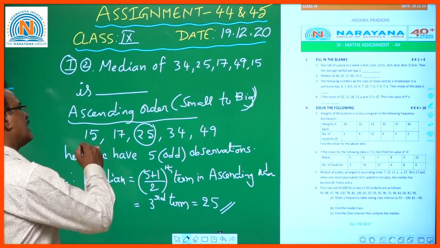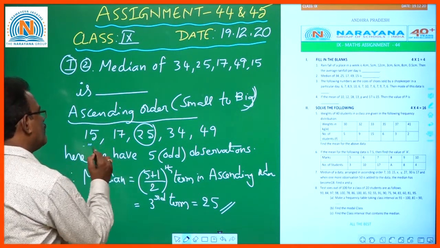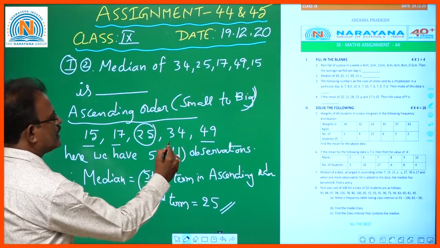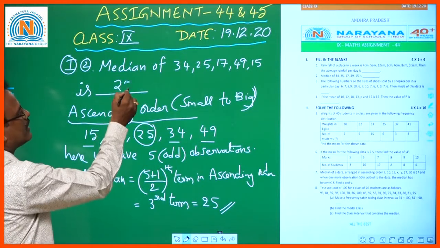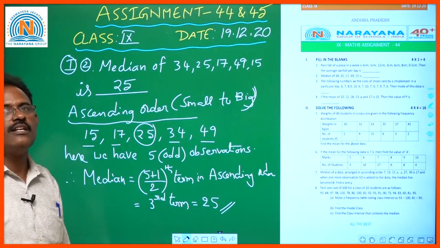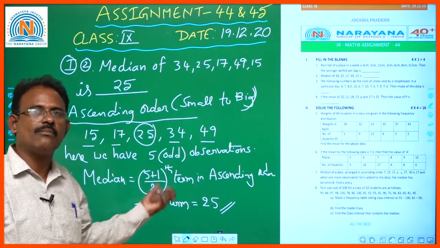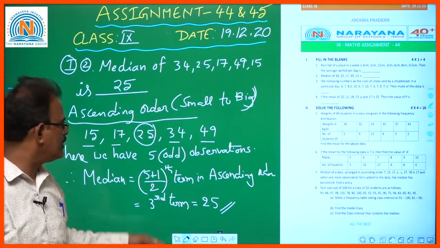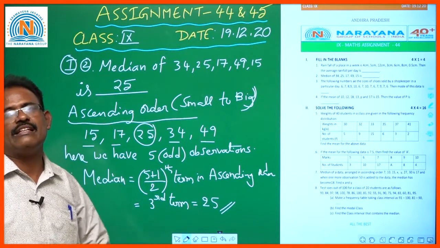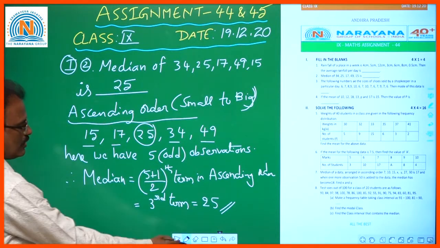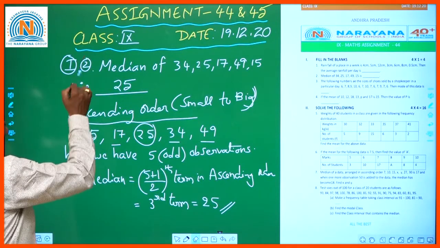Otherwise, children, you can cancel out one from each end, here 1, here 1, and so on. The middlemost is the median. That is also one of the processes for objective blanks. If it is a 1 mark descriptive question, the full method is required. You had better approach it in this way, children. Okay, now our next question is the third one.